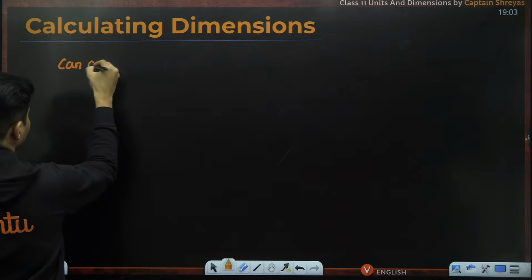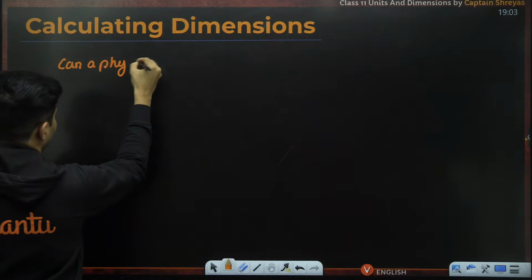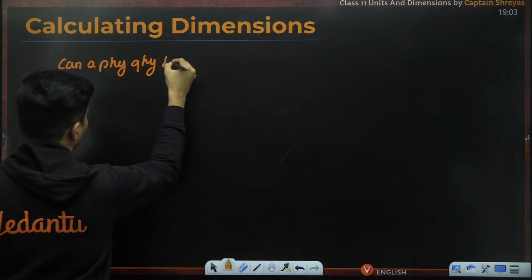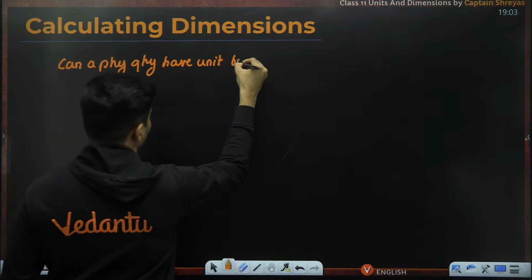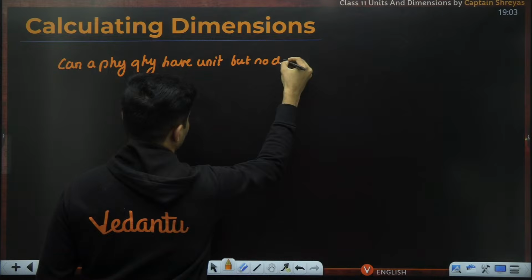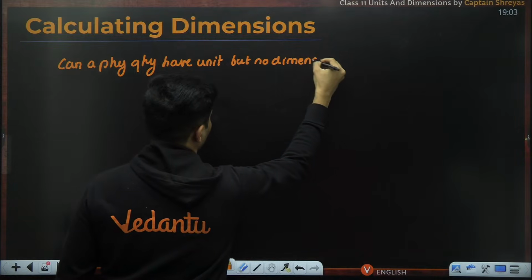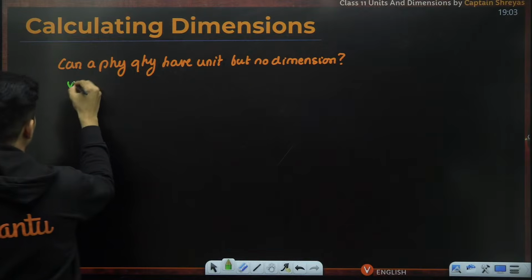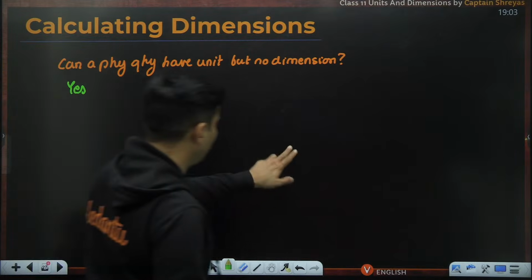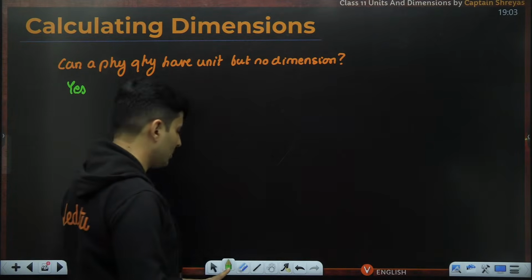Can a physical quantity have unit but no dimensions? The answer to that is a big yes. You will be like, why?